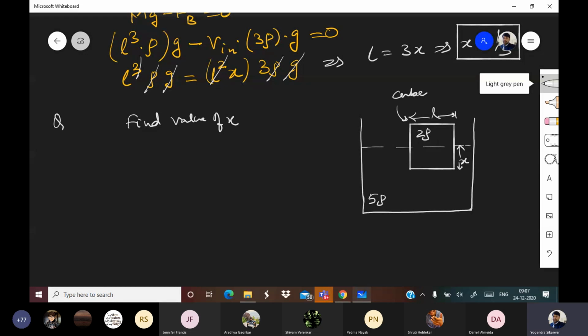Sakshi is saying 12 by 5. Okay. Amod is saying 12 by 5. Okay.